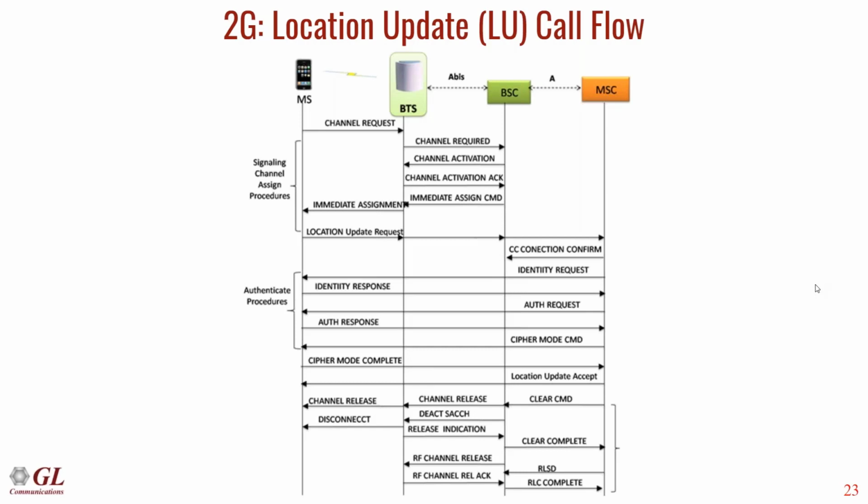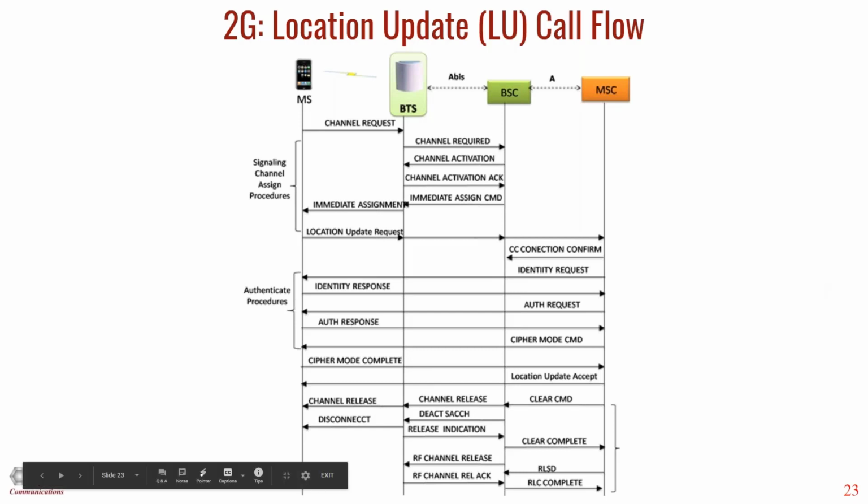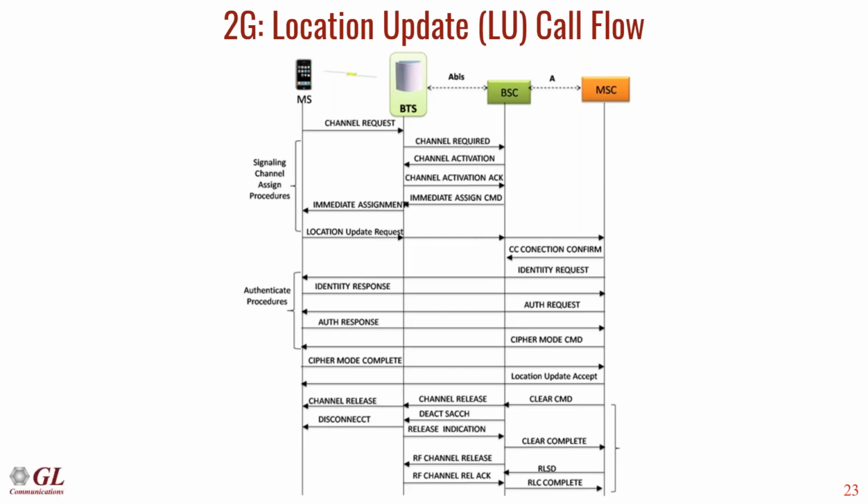That will be communicated to the MS via the immediate assignment command. Then the location request will be transferred to the MSC. The MSC will authenticate the user and, if enabled, the cipher mode, that is ciphering or encryption. When the authentication and ciphering are successful, the MSC can accept the location and save it in the HLR.